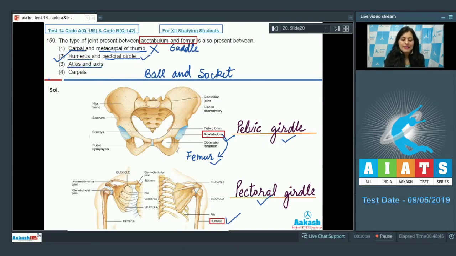The third option is atlas and axis, and this cannot be a correct answer to our question because pivot joint is present between atlas and axis cervical vertebrae. And the last option is between carpals, and this cannot be a correct answer to our question. This gliding joint is present between carpals. So the correct answer to this question is option number 2. Let's discuss our next question.